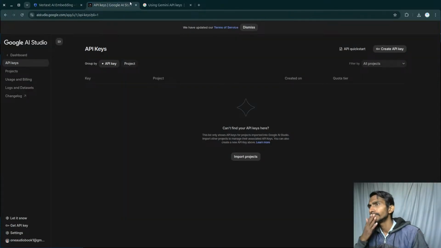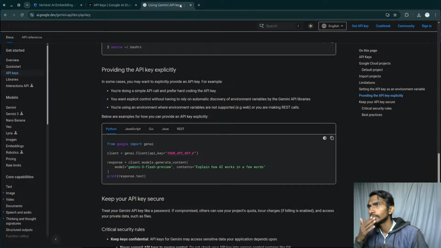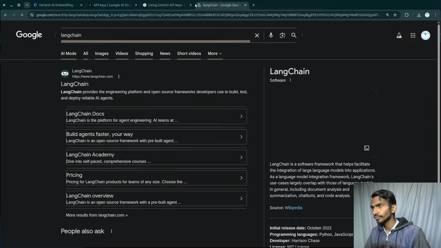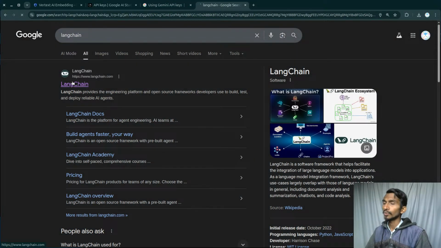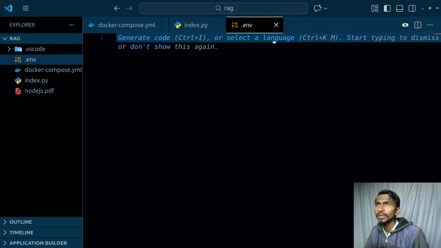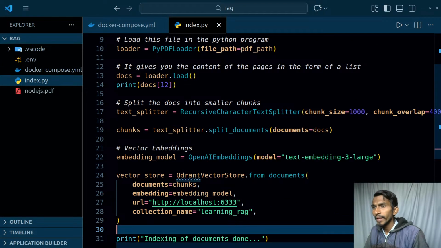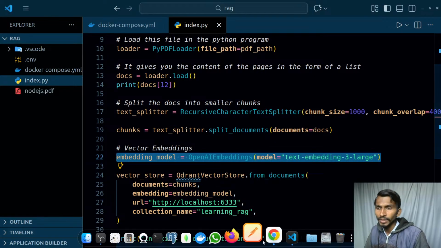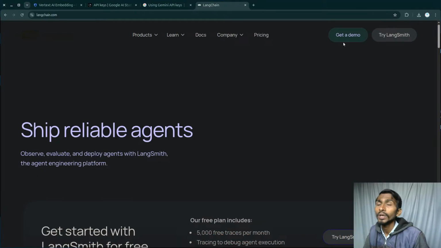So, Gemini. What else do I need to do? I have to go to LangChain. This particular thing, and mainly embedding was remaining if I'm not wrong. So in this particular section, let's even close this environment variable, and over here I was using OpenAI embeddings, and right now I have to use Google's AI embeddings, as simple as that, because of course I don't have an OpenAI key, I don't have credits, forget about the key.